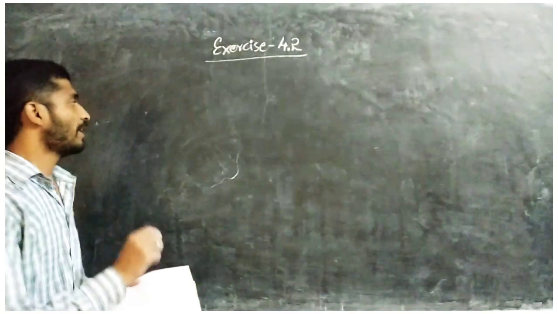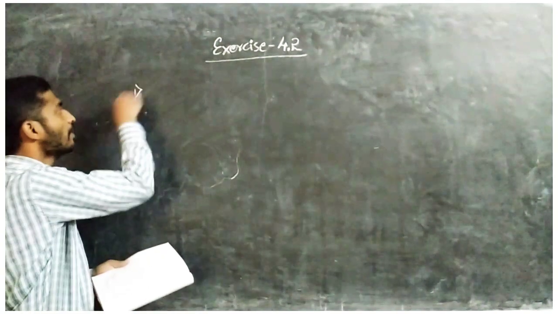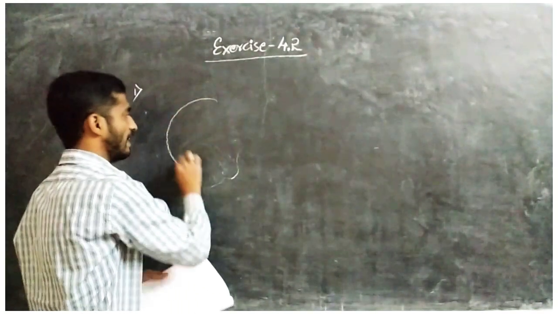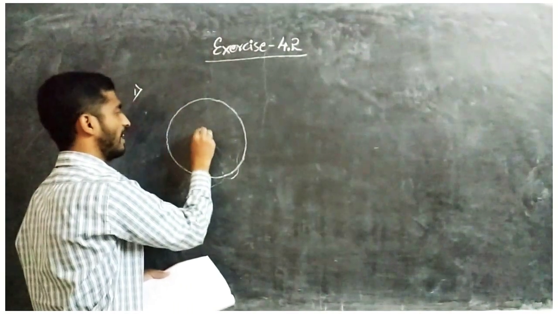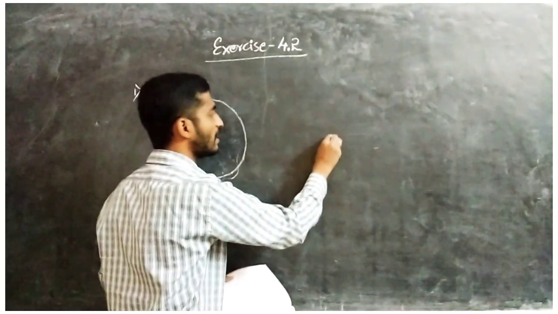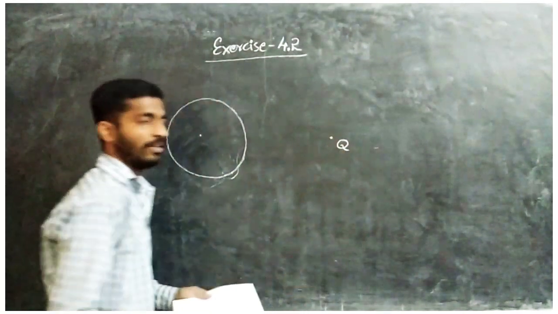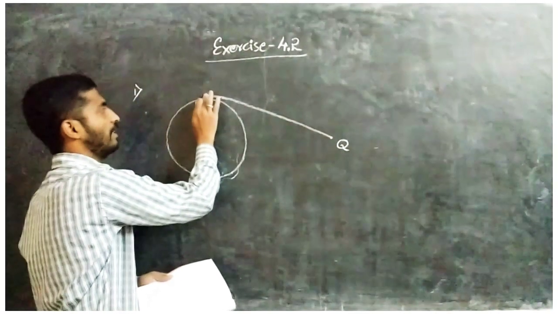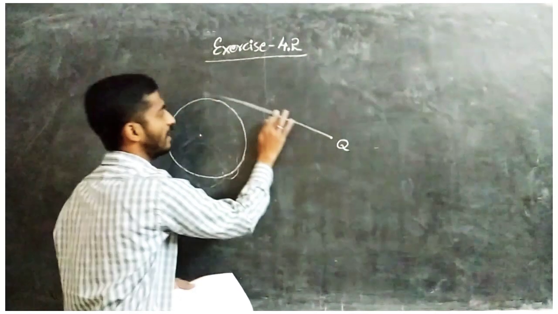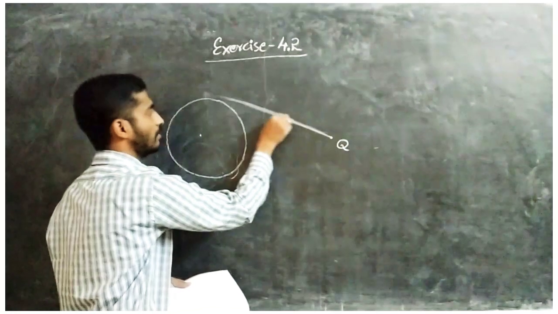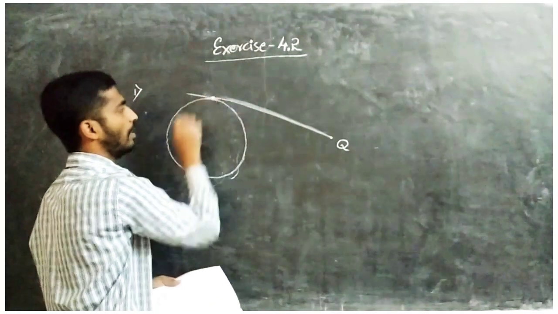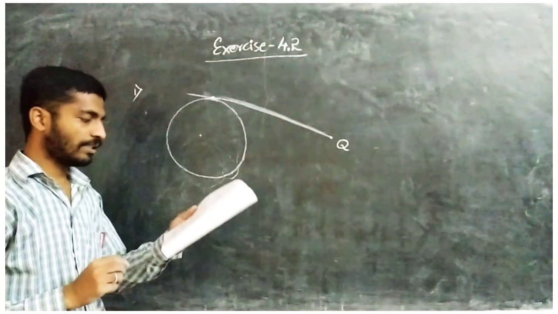Okay, so here first we draw a rough diagram. One circle is there. We don't know the radius, but they gave one point, that is Q, outside. From Q, one tangent is drawn. It has to intersect at only one point. How much length?